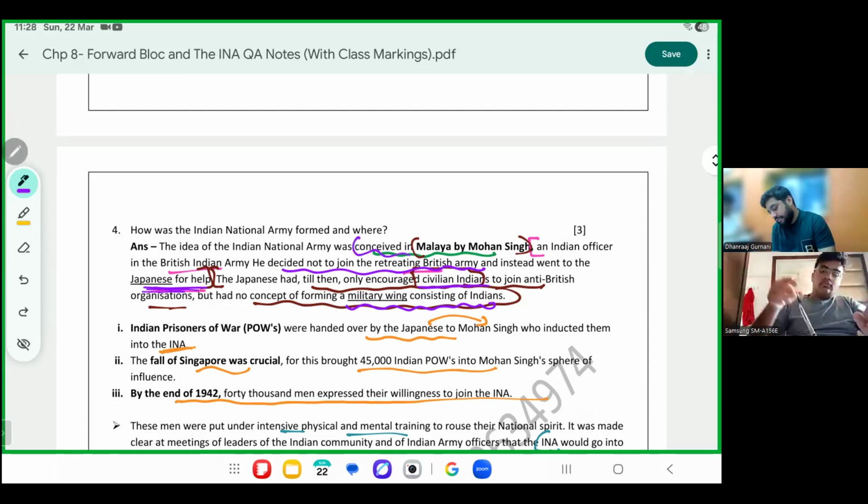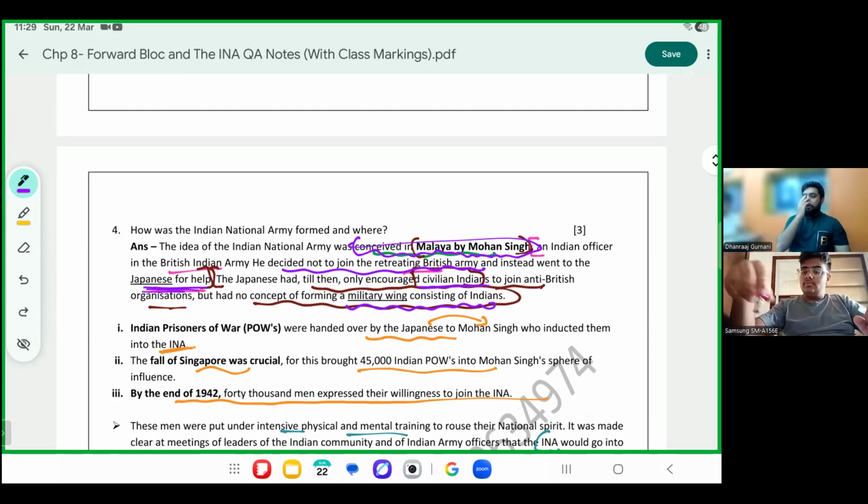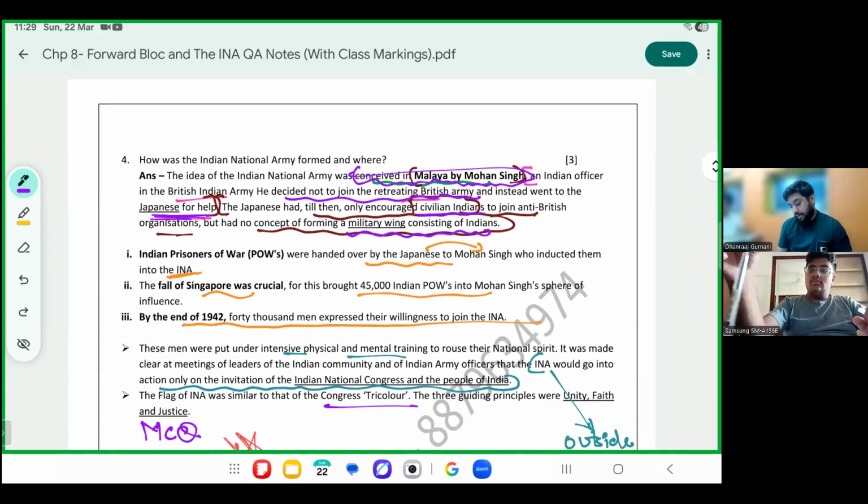This idea was conceived in Malaya by Mohan Singh when he took the decision not to join the retreating British army, but to go and shake hands with Japan. What was the outcome of the shaking of hands? The Indian POWs were handed over by Japan to Mohan Singh, who introduced them into the INA. So whichever Indian prisoner of war was there, they said you are free to go and join INA now.